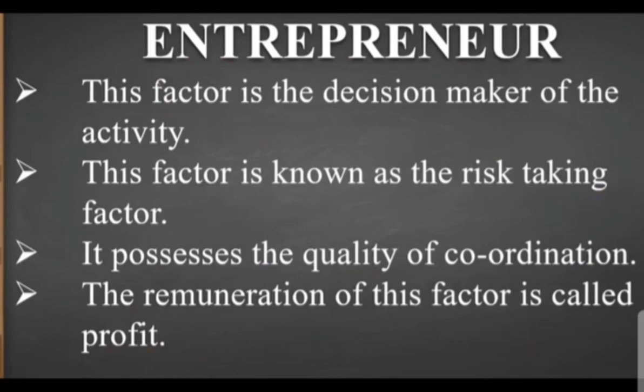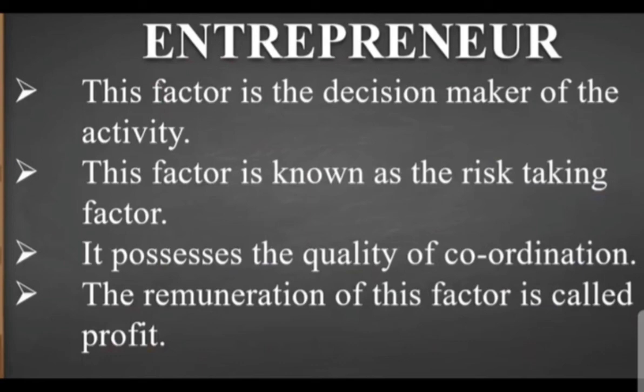The entrepreneur receives the profit after selling the finished product. But it is not always positive, sometimes it may incur loss, that is, it may be negative also.